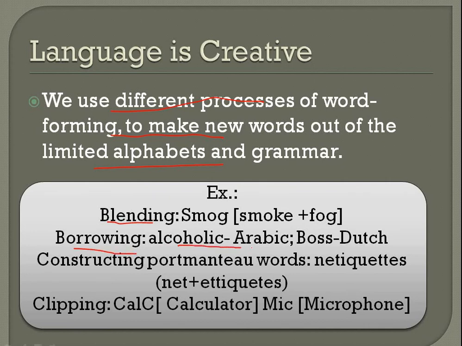Alcoholic is an Arabic word. Boss is a Dutch word. So we keep on borrowing words from different places. Then constructing portmanteau words. What is a portmanteau? A portmanteau is when we add two words to make a new word.